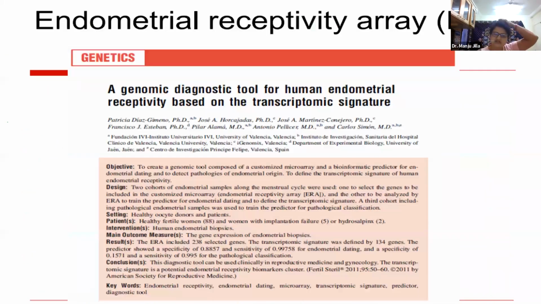Now, we have seen in our IVF setups that we have put the best embryos, but we've never got an implantation. So if we put more than 4 or 5 blastos and yet we do not get implantation, then there is a question: has the implantation window shifted? Now, normally we know that on day 8 or 9 of the LH surge, or day 7 of ovulation, there is an implantation window.